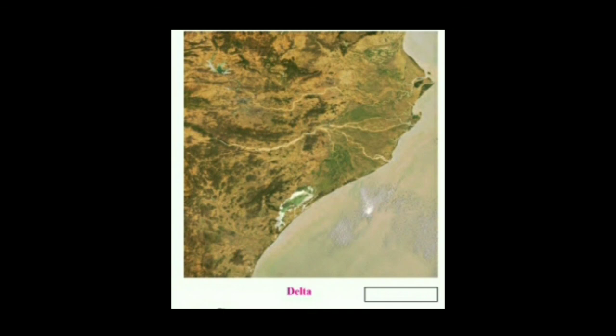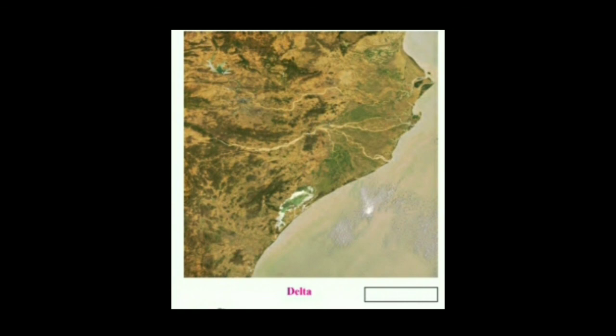So the river divides itself, bifurcates into two parts. This bifurcation will now be called distributaries. So you can see the river splitting into two and joining the sea. Furthermore, deposition leads to more obstacles, and these two distributaries will also be facing obstacles.